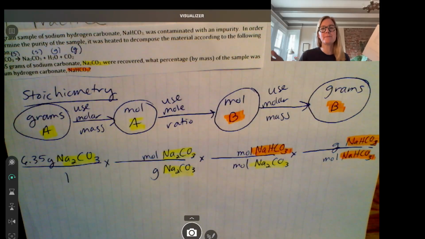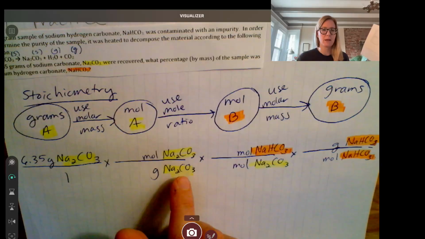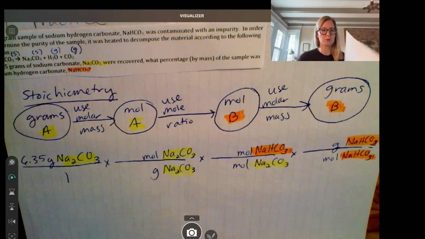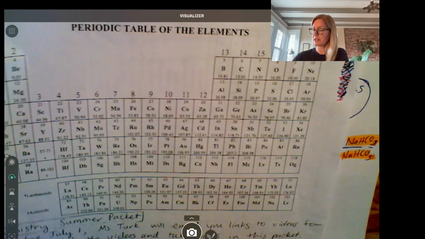The 25 miles is the miles I traveled, whereas the 50 miles per hour is the rate at which I traveled. The miles per hour is a relationship. It's a compound unit like this here, whereas this is just a simple unit. It's just grams. So remember, molar mass is on the periodic table.